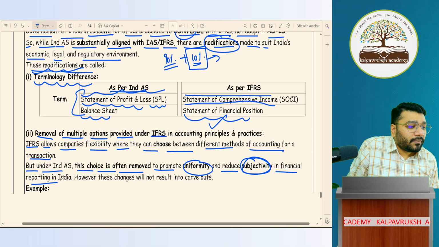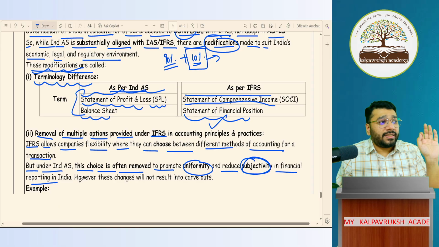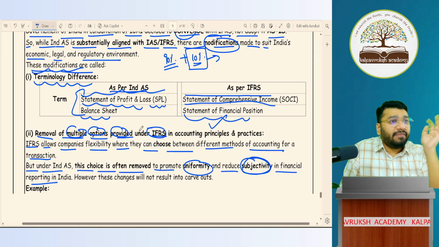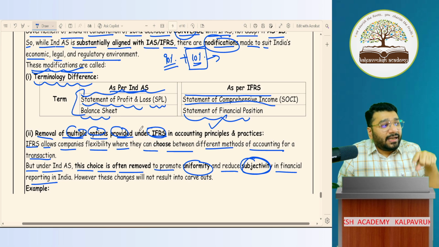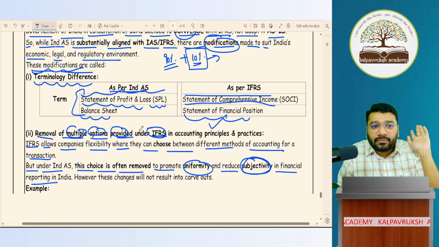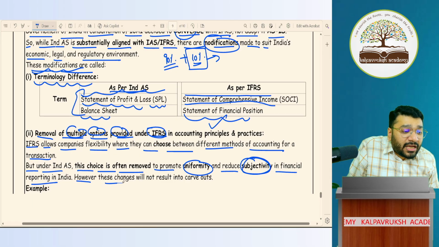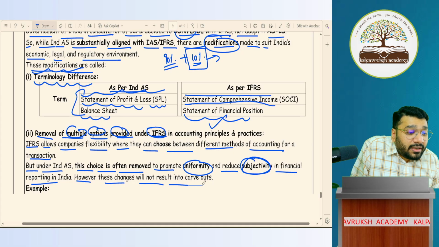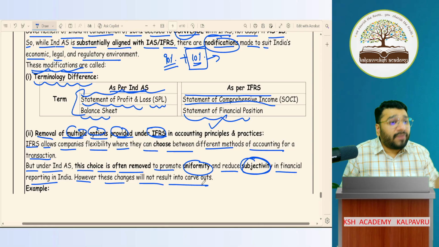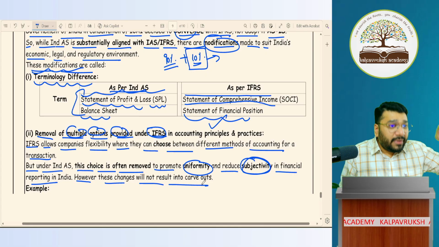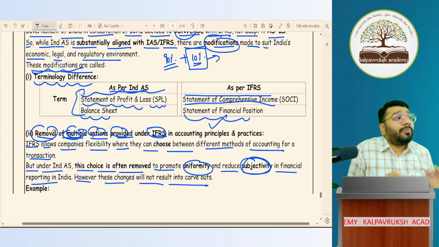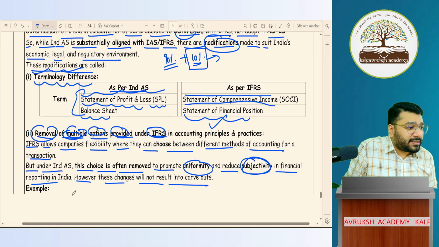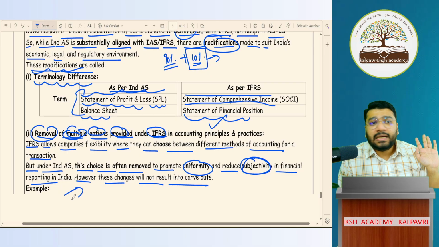Now the question is, if the multiple options provided by IFRS are removed by Ind AS, does that lead to carve out? The answer is no. These kind of modifications, that is curbing or curtailing the options, will not result in carve out. So what is the meaning of carve in and carve out? I'll discuss right now. But we are telling that removal of multiple options given by IFRS does not lead to carve out. If an MCQ has to be asked, this is one nice place where the MCQ can be developed.